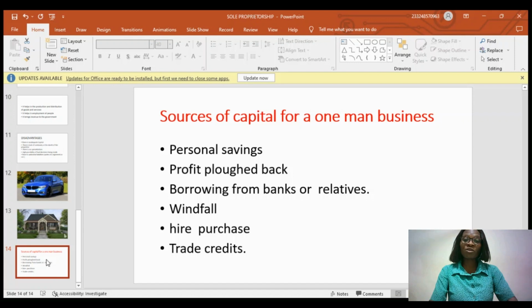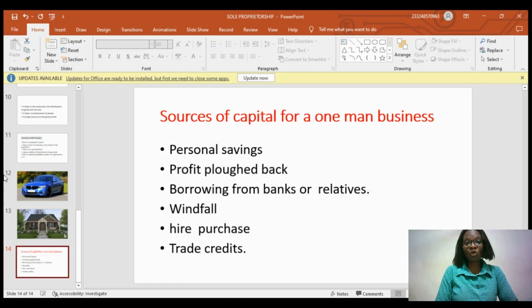And also, maybe if you are in my part of the world, in the job you are doing, you have trade unions that you belong to. You sometimes save money with them. It's a form of contribution, or could be a form of mutual funds that you keep with them. So when you want to start a business, all you have to do is go to them. Such unions also give you loans at very, very cheap rates. So if you don't belong to any of such, and in your country those things are allowed, you may want to think of joining them. That could be a great source of capital for you because their interest is very, very low compared to the ones you get from the banks.